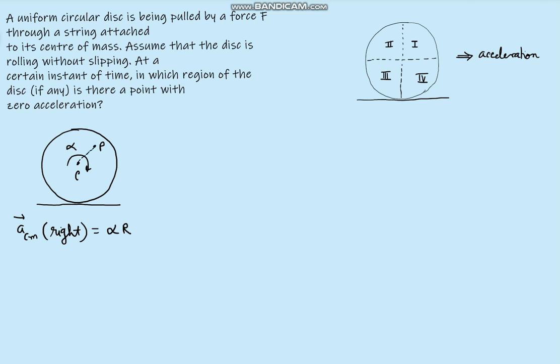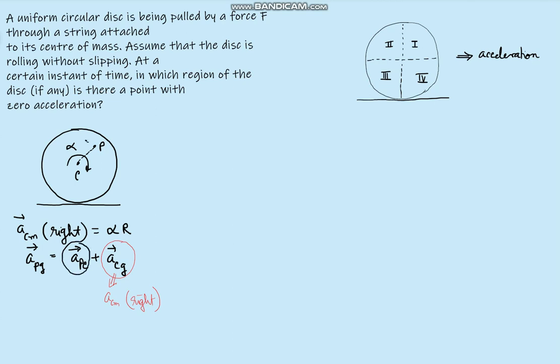Let us say I choose a point P. The acceleration of P with reference to ground, we need to ascertain in the ground reference frame. So this will be equal to acceleration of point P with reference to center plus acceleration of center with respect to ground. We have already seen that the acceleration of the center of mass with respect to ground is nothing but a_CM to the right, and therefore the acceleration of point P with respect to center is to be found out.